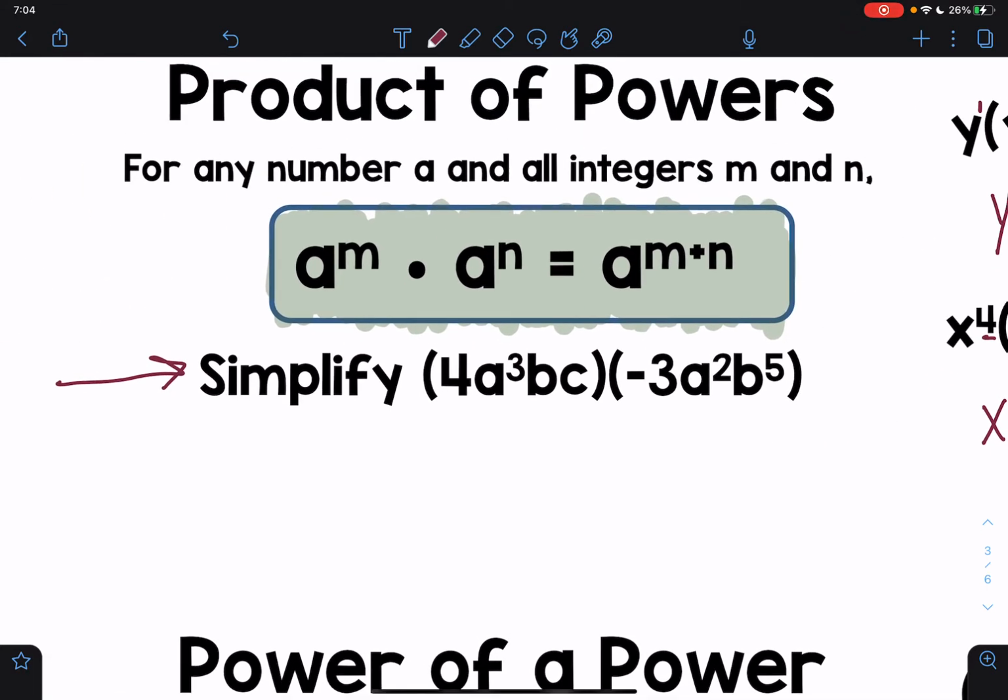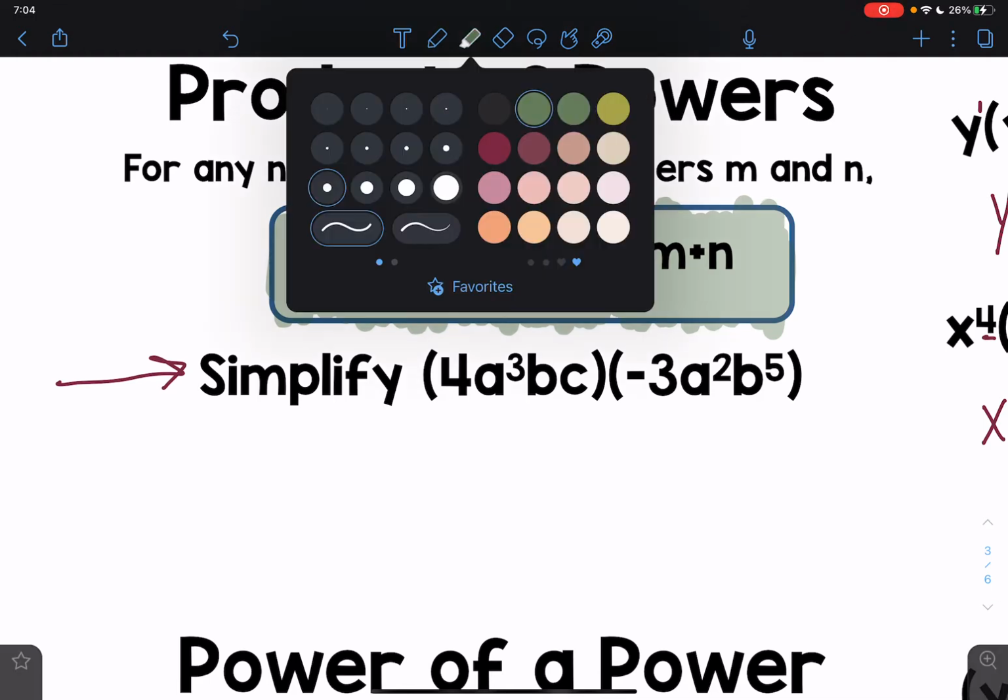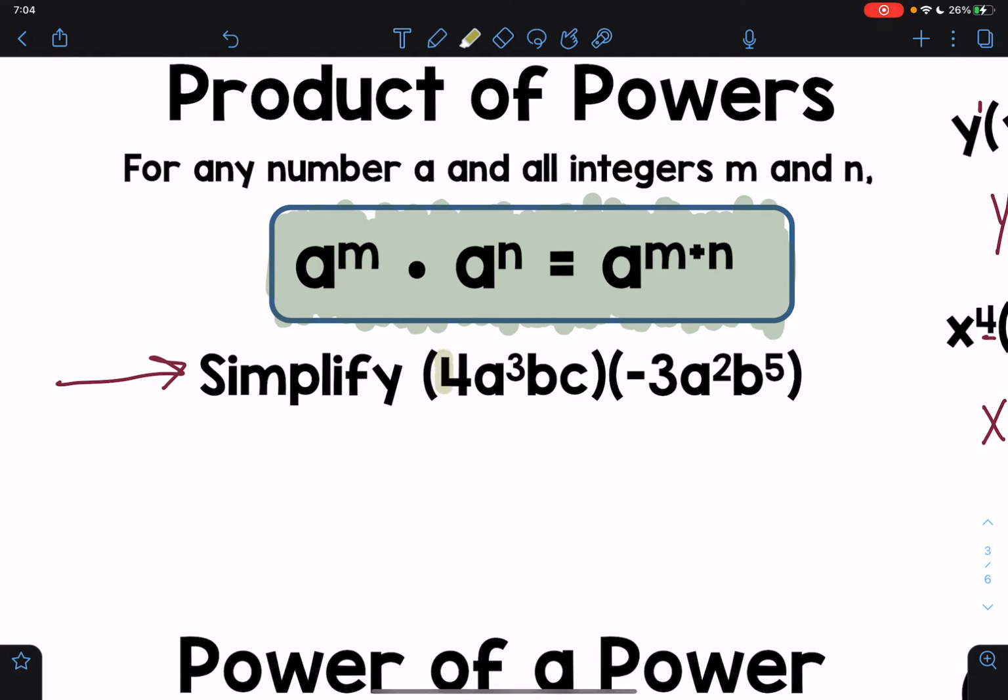We want to simplify all of these things. We have now multiple variables all at once. We have an a, b, a c, we even have some regular numbers. It doesn't matter. We're going to treat it the same way. So what I recommend is either using a highlighter or underlining each different thing to help you separate what's going on. So in one color or with one underline, I would say 4 times negative 3. I'm looking, what can I multiply together that looks the same? So I can multiply this 4 times a negative 3 to give me negative 12.